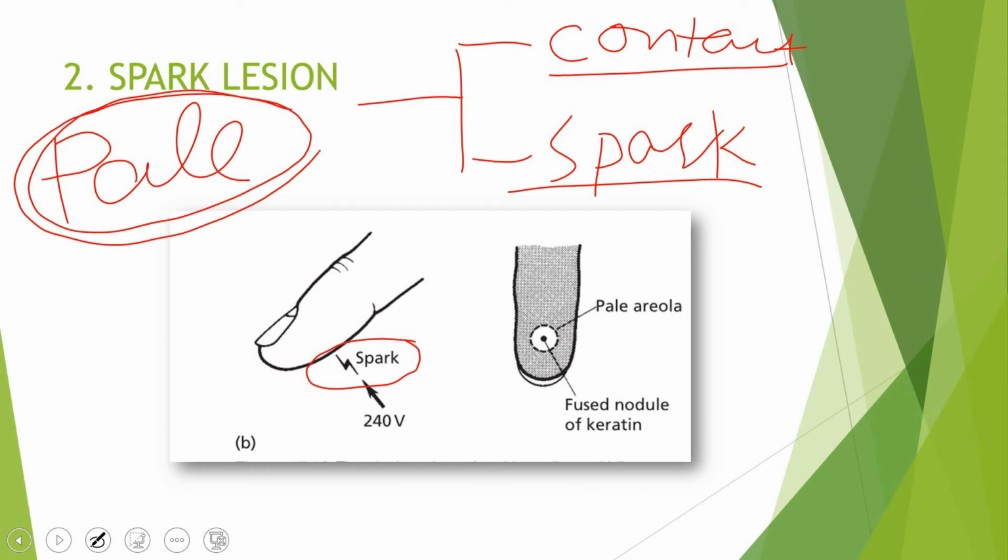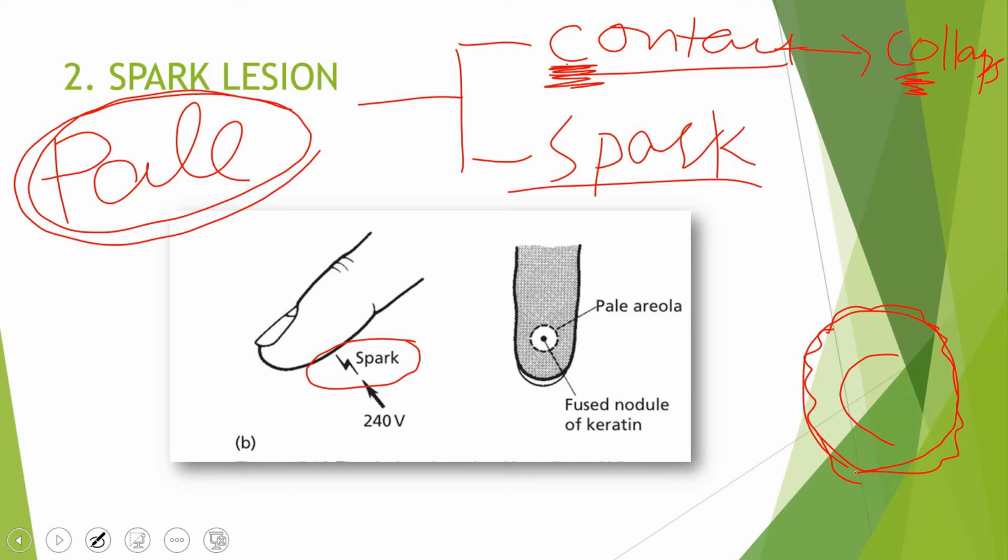Now you see that the word contact has C in it, and the word collapse has C in it. So in a contact wound, the skin will get collapsed, and there will be a central concavity of the lesion. Like I previously said, there will be an RBC-like morphology of this lesion. So there will be central concavity with raised margins. This will help you remember the contact lesion.